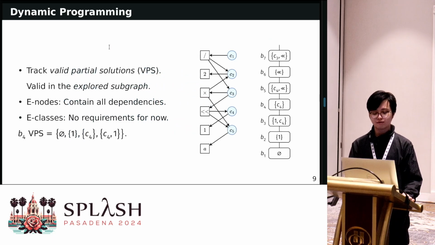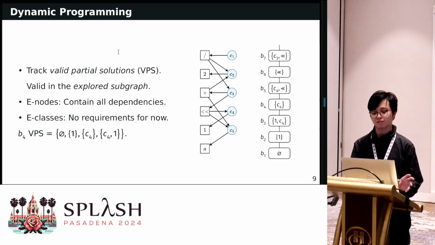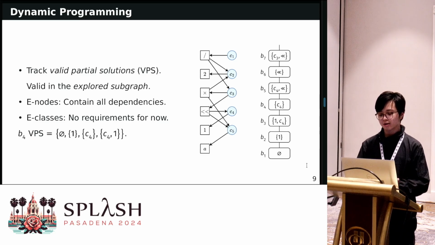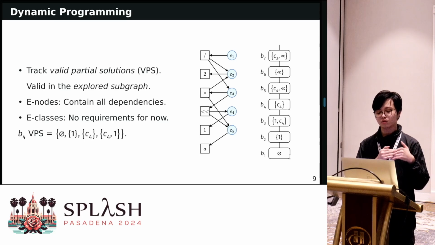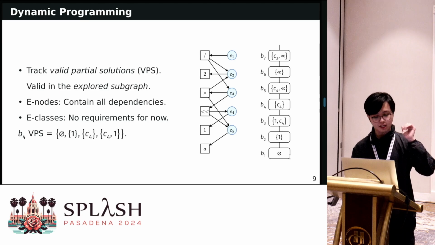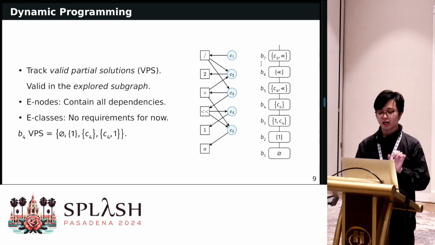And our algorithm is actually very simple. We track partial solutions that are valid in the explored subgraph. So in our dynamic programming, we compute the set of valid partial solutions bottom up in the nice tree decomposition. So we start from B1 and then work our way up.